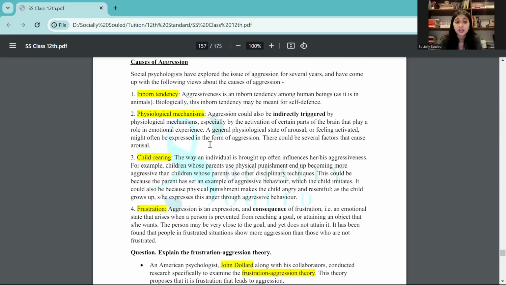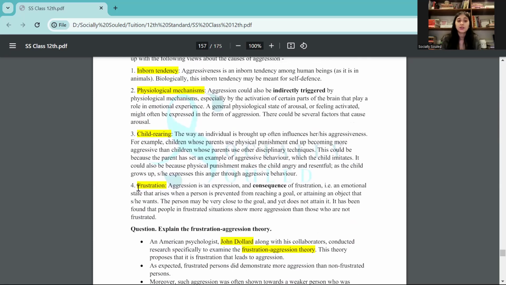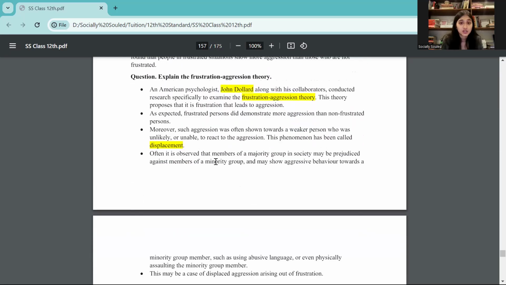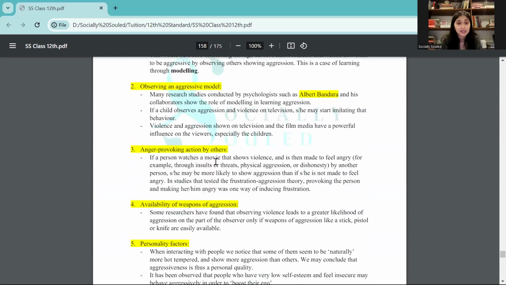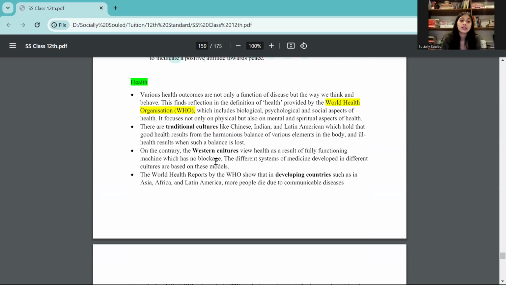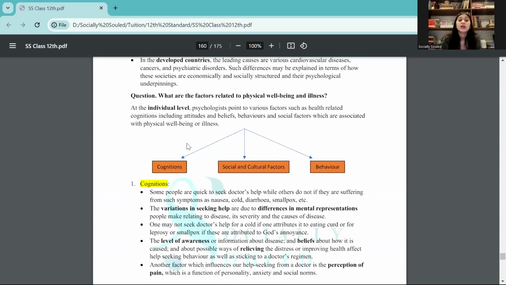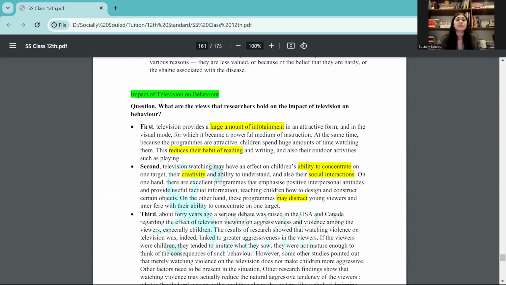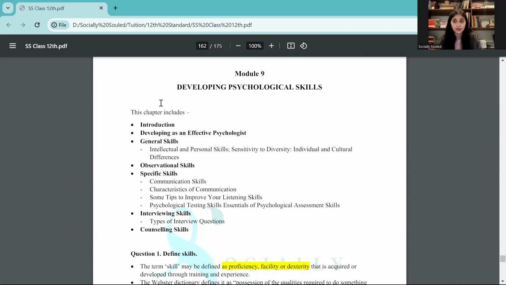And what are the causes of aggression? You need to exactly know. Like for example, frustration. There is also a study on frustration, right? That study is the frustration aggression theory, given by John Dollard. This is again something that you will have to exactly know. Then how you can reduce stress and violence is another important part here. Next to that is what are the factors related to physical well-being and illness, cognition, social cognitive factors, and behavior, right? And the last part of this is impact of television on behavior.